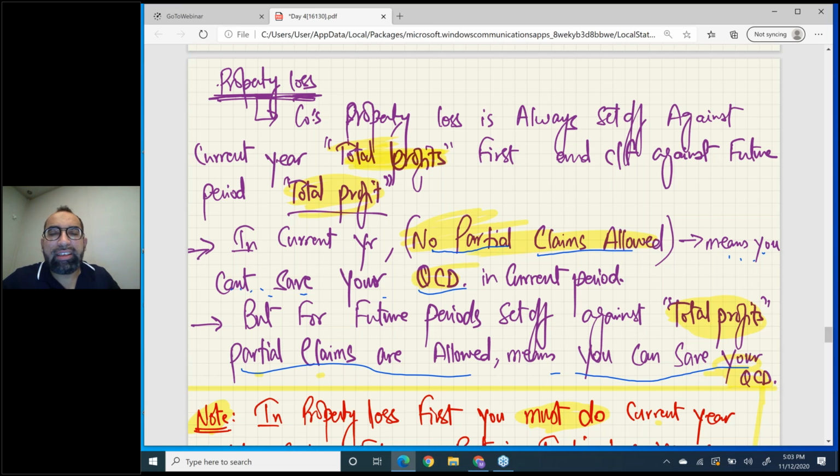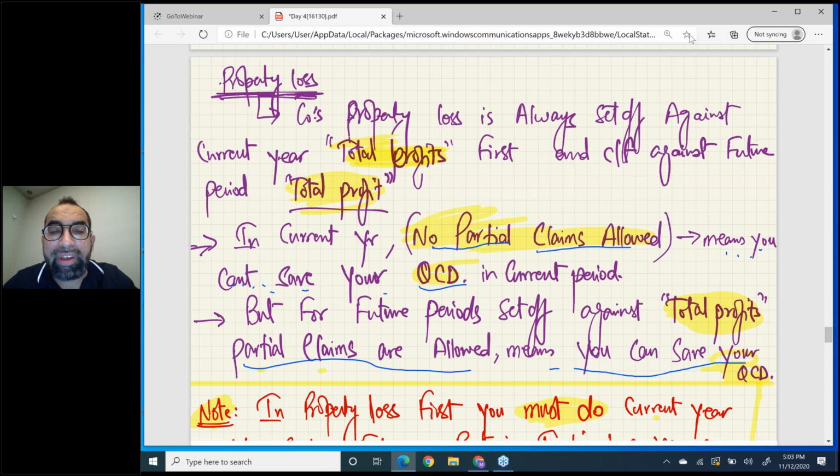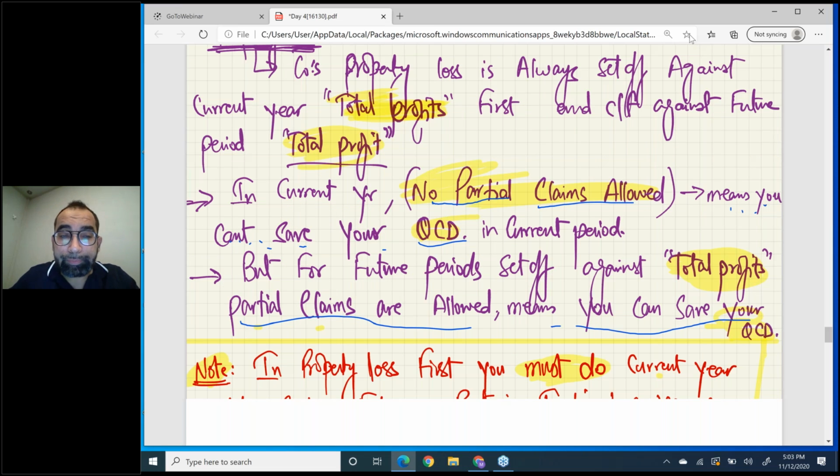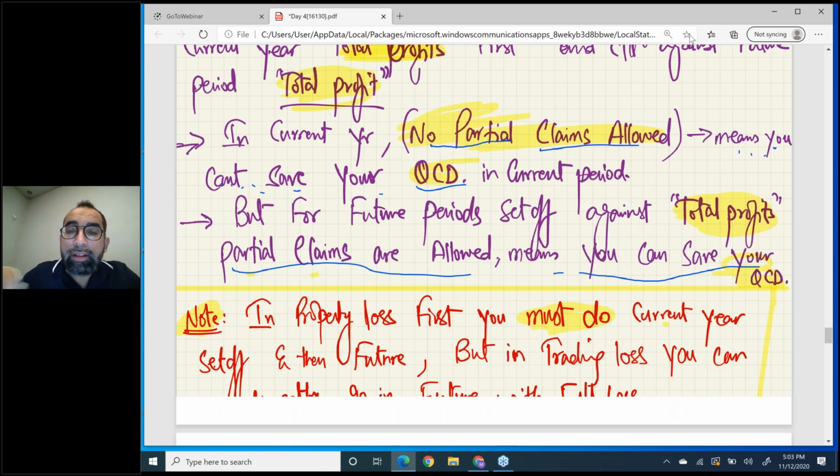In future you can save your QCD. In the current year you can't do partial claims, but when you carry forward property loss, you can save your QCD. Now see, I have changed the color. Red pen. Come on, important line.